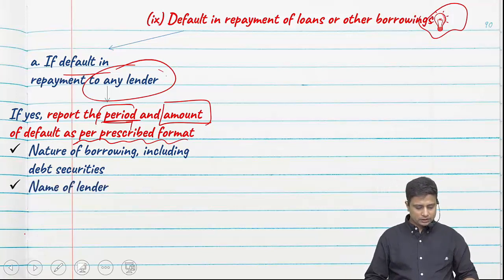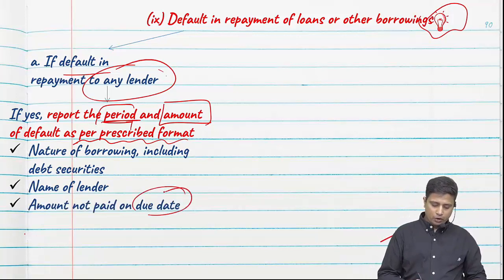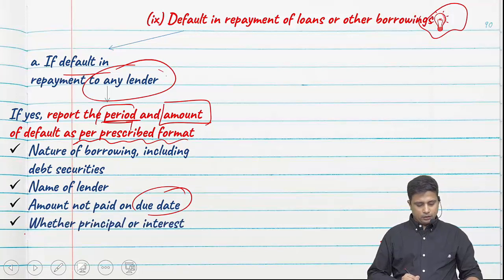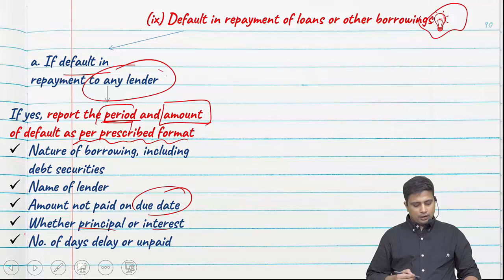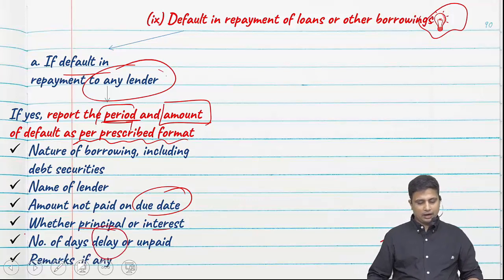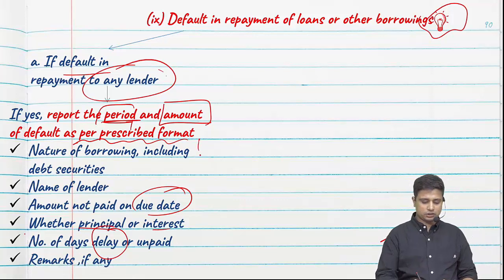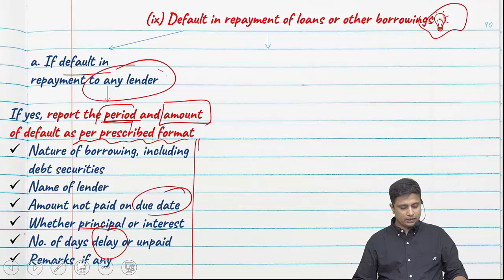Which type of borrowing is it? Name of lender from whom we have borrowed. Amount not paid on due date, whether it is principal or interest, number of days delay or unpaid, and lastly remarks if any. So this is the prescribed format under which we are supposed to give the reporting.